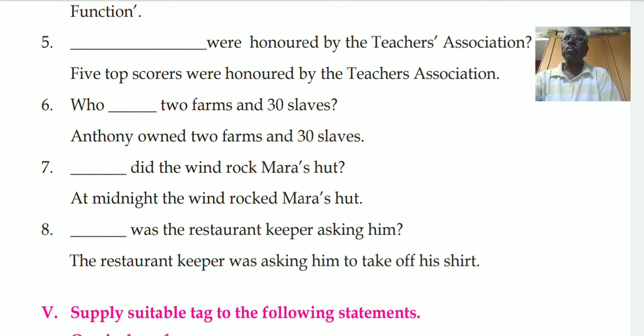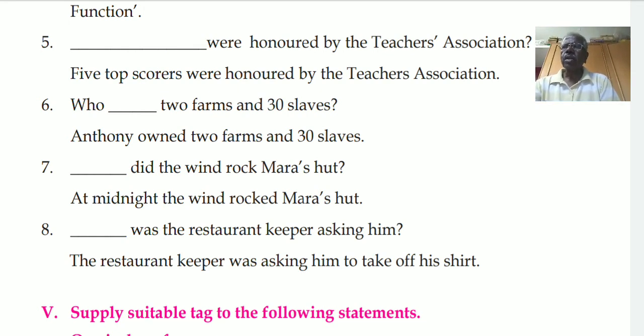This is taken from the lesson in your textbook, Frederick Douglass. I will be taking it after this. So the question framing will be: who owned 2 farms and 30 slaves?